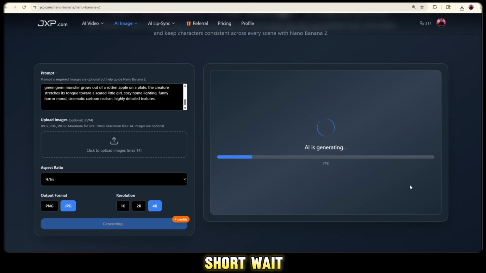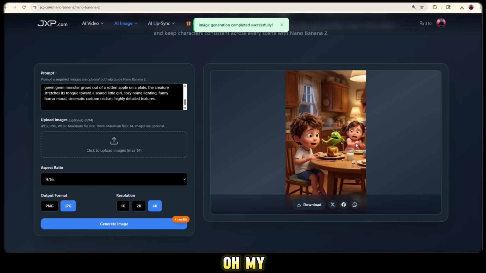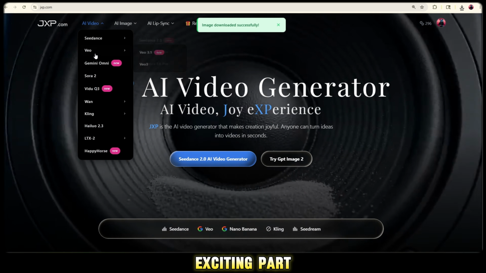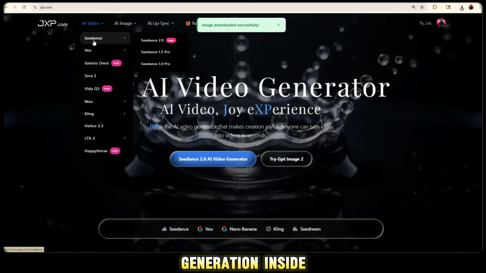After a short wait, just boom! Oh my god, viewers, this result is absolutely amazing. So viewers, now I've successfully generated all my images using GPT Image 2 and Nano Banana 2. Alright viewers, now let's move to the most exciting part, AI video generation.